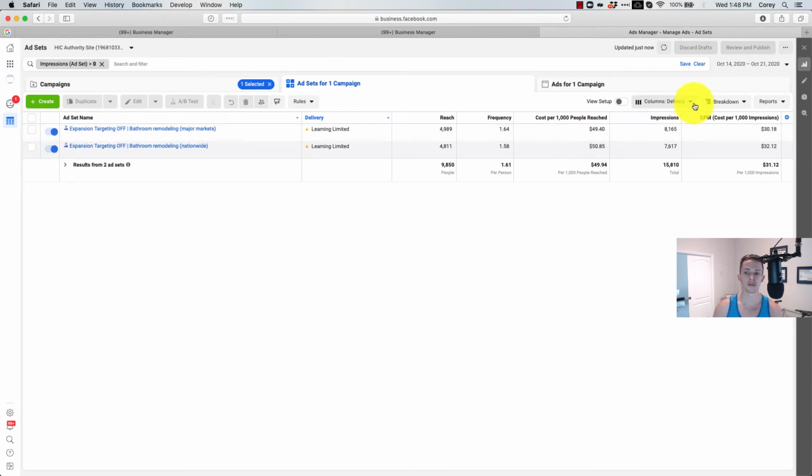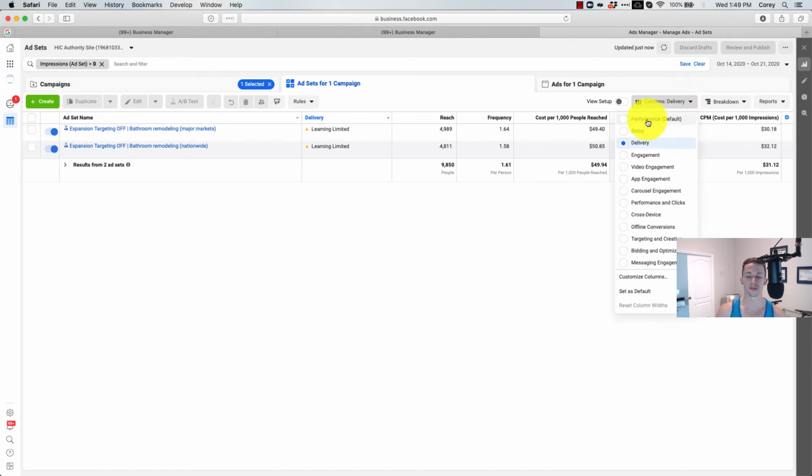Now, I'm on the delivery screen right now. And before we jump into the lead count, I want to point this out. The cost per 1,000 people is about the same, whether you're going nationwide or just the major hotbed market. So cost per delivery of 1,000 people, or CPM, cost per mil, is about the same either way. It's not a material difference that's worth noting between the two of them, but it is worth noting that it's about the same. Now let's switch this to performance and take a look at the leads.